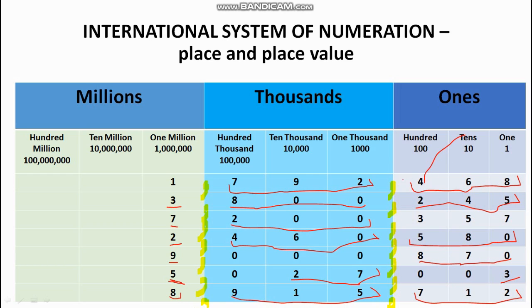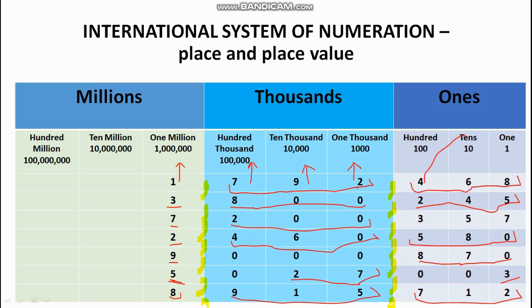The place of this 2 is thousands. Okay. Place of 9 is ten thousands. Place of 7 is hundred thousands. And place of 1 is million. Now this is how we say it.